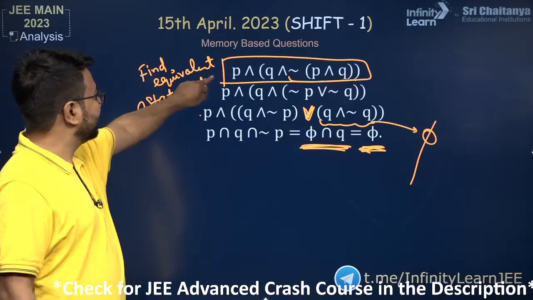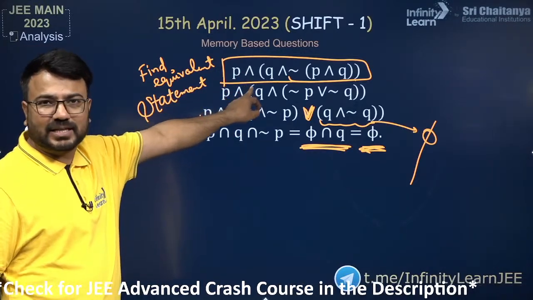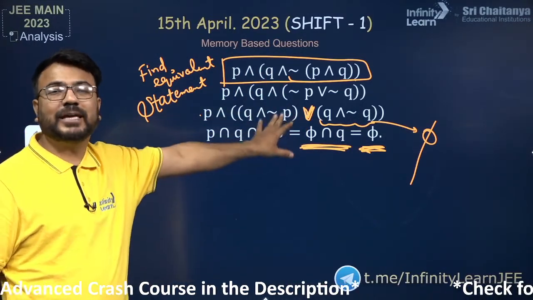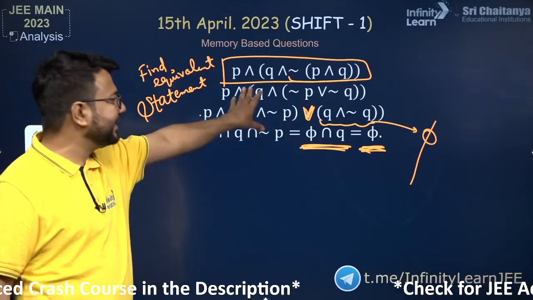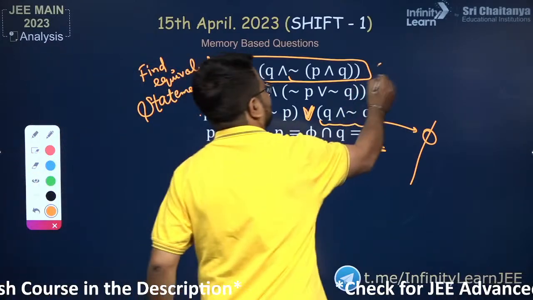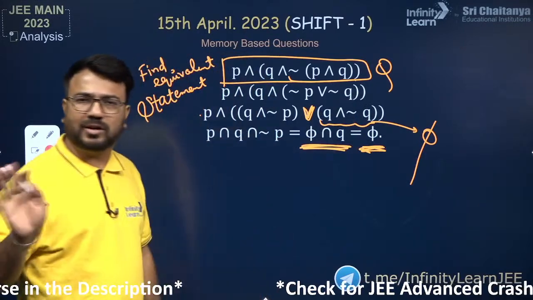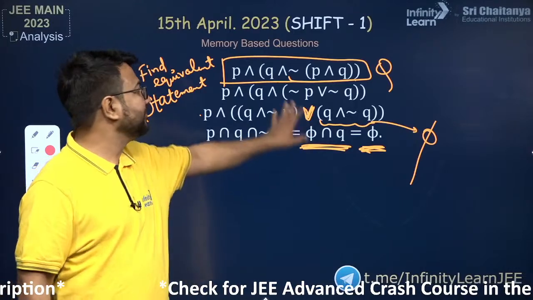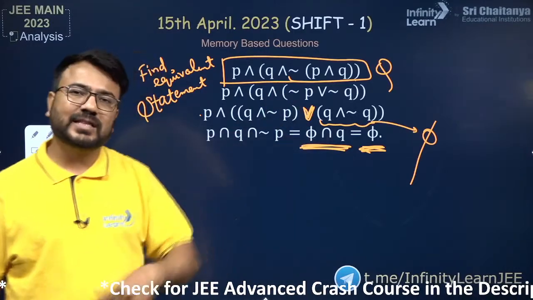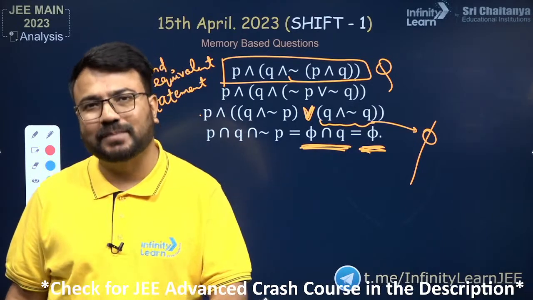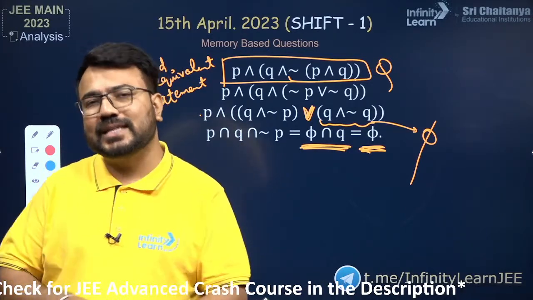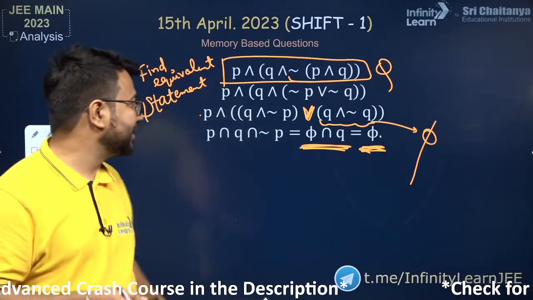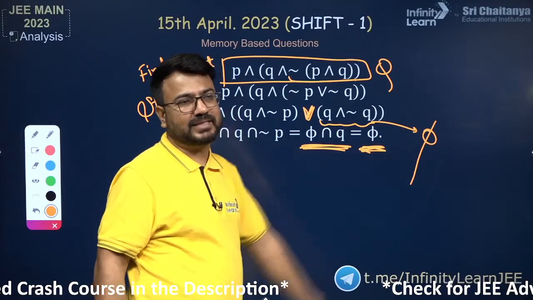This is a mathematical reasoning question given to you. We just need to apply De Morgan's law and the distributive law, and hence we get the empty set as the final answer. This is the complete answer given, but the question is this one only. It is a 2 or 3 step question, and hardly 1 minute is needed. If you try it with a truth table, you will observe that every row comes out false, which is why it is a fallacy and the result is the empty set.